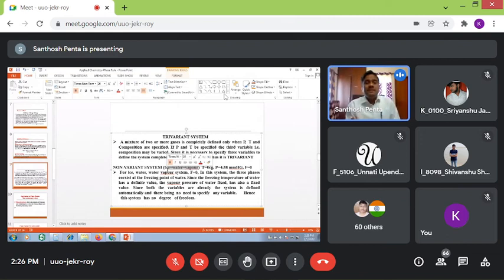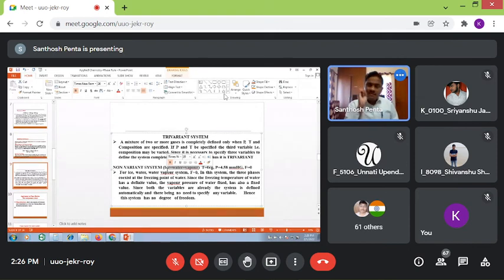Then the liquid may be in equilibrium with vapor. If you decrease the temperature, then what happens? The vapor phase may disappear. That means solid may be in equilibrium with liquid only. So these are the problems. The system where all three phases exist in equilibrium is called non-variant.